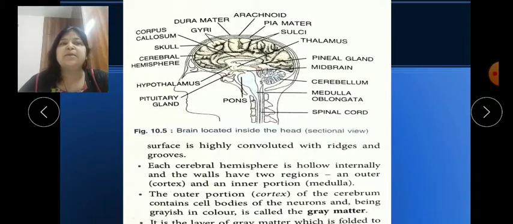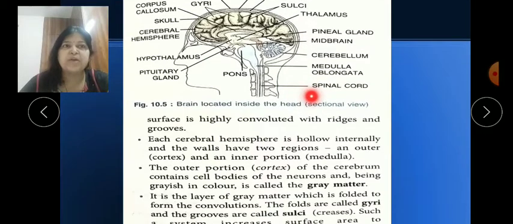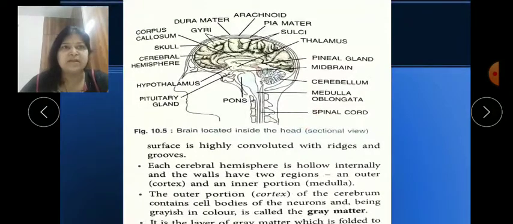Each cerebral hemisphere is hollow internally. It is hollow from inside, as you can see here, and it has two regions. The outer one is called cortex, and the inner portion is called medulla. So here also you can see the outer one is cortex and the inner one is medulla. Here you can see spinal cord, medulla oblongata, all the labeling is given.